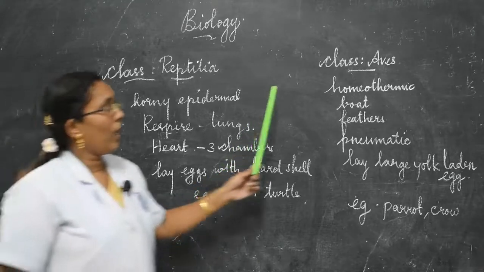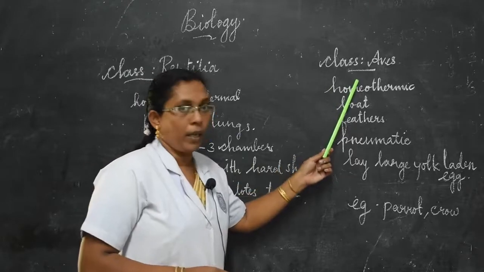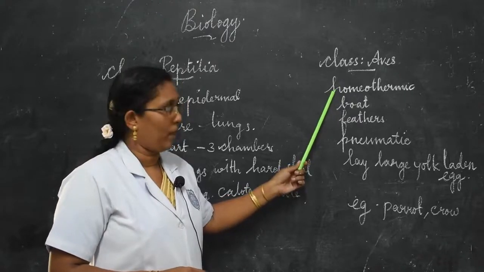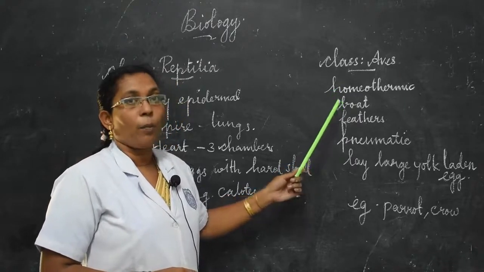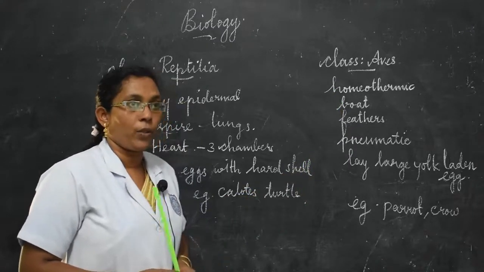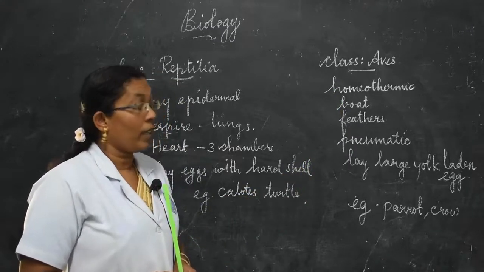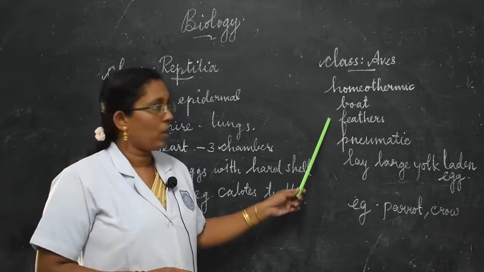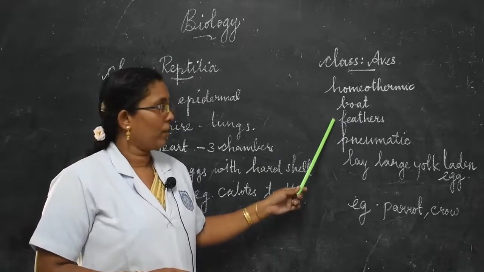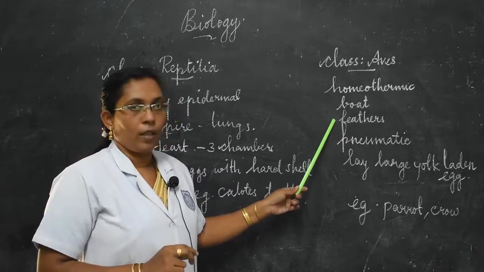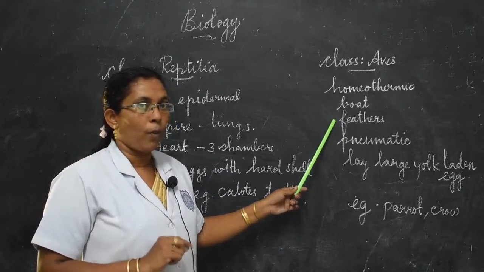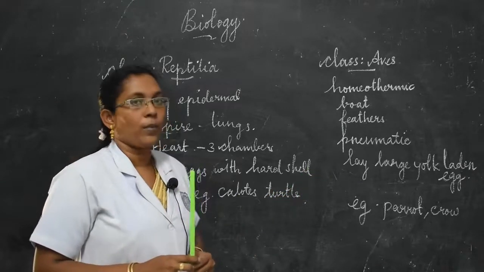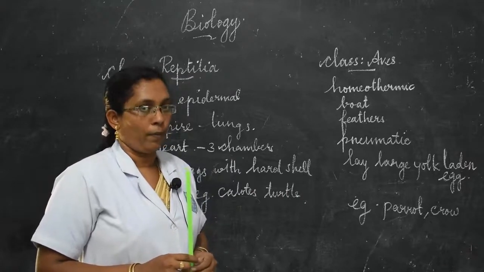Next one is class Aves, that is the birds group. They are homeothermic animals, means warm-blooded animals. The body is boat-shaped. The body is divided into head, neck, trunk and tail. The body is covered by feathers to keep the body warm. Then next, the body has forelimbs and hind limbs. The forelimbs are modified into wings to fly. The hind limbs are used to walk and swim.